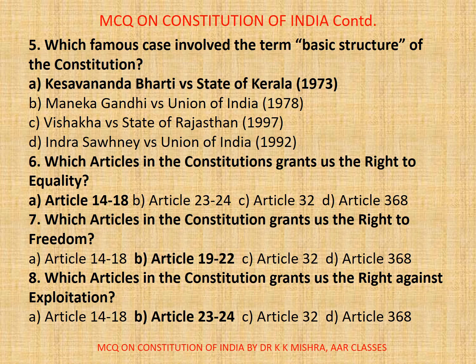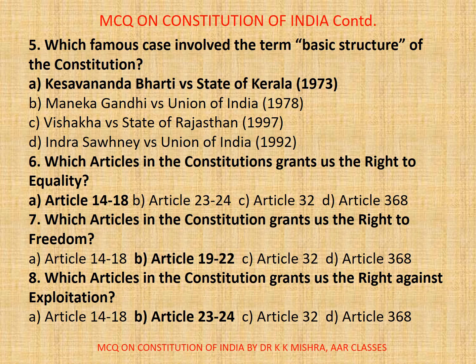Now, question number 8. Which articles in the Constitution grants us the right against exploitation? Options are A. Article 14 to 18, B. Article 23 to 24, C. Article 32, D. Article 368. Correct option is B. Article 23 to 24. This includes eradication of human trafficking and forced labor, begging, and abolition of employment of children below the age of 14 years in dangerous jobs like factories and mines, etc.